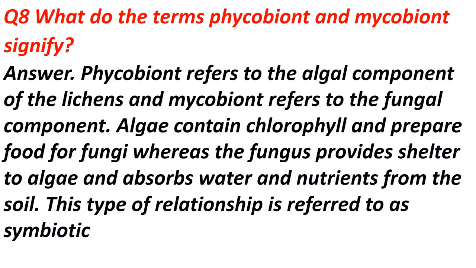Next question is NCERT question number 8. What do the terms phycobiont and mycobiont signify? So phycobiont refers to the algal component of the lichens, and the mycobiont refers to the fungal component of the lichen. As you have studied in lecture number 5, that lichens are made up of two components, algal component and fungal component, right? So the algal component of the lichen is called phycobiont, and the fungal component of the lichen is called mycobiont.